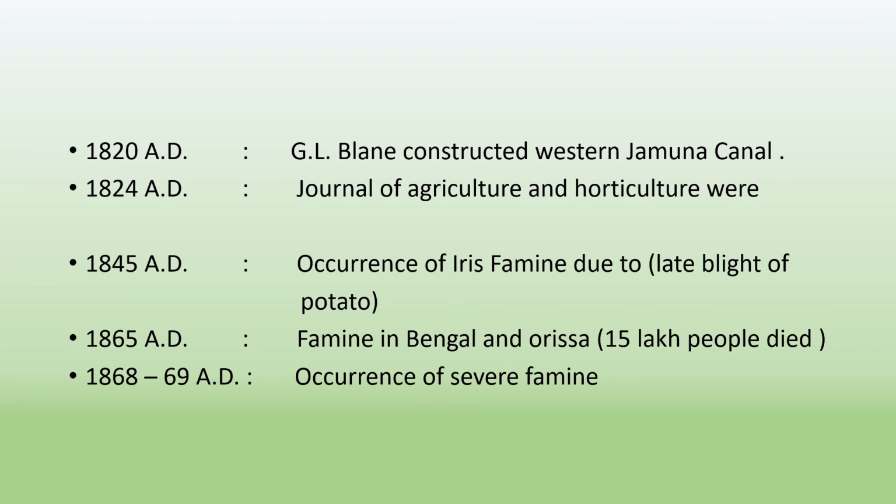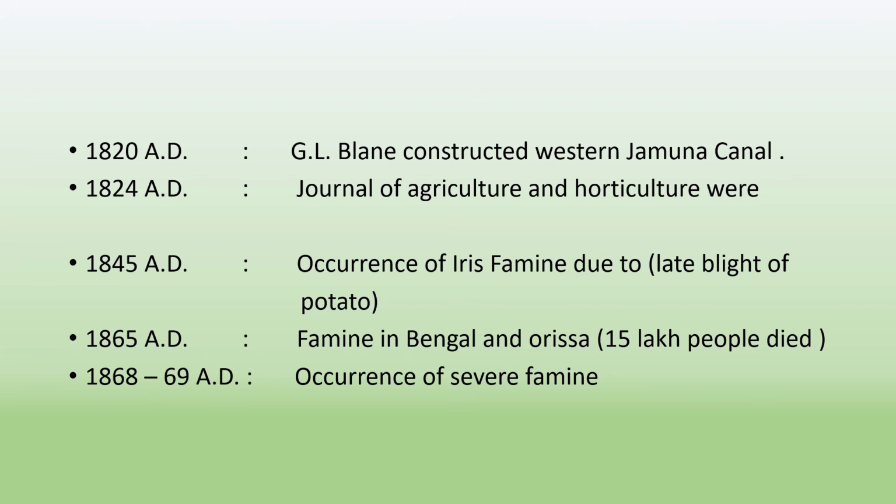In 1845 AD, occurrence of the Irish famine due to late blight of potato. In 1865 AD, famine in Bengal and Orissa occurred, which caused the death of 15 lakh people. In 1868 to 69 AD, occurrence of severe famine.